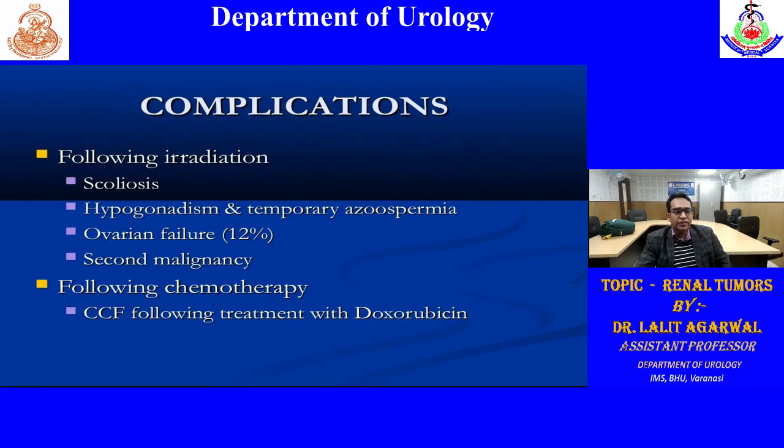Complications following irradiation: there can be scoliosis, hypogonadism, aspermia, ovarian failure, and secondary malignancy. These are also complications after chemotherapy.